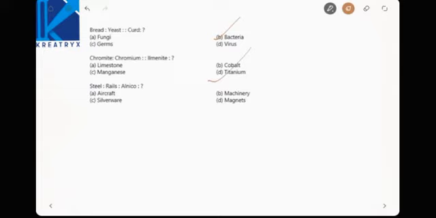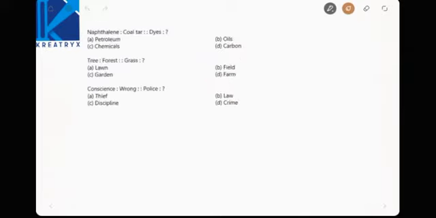Steel, rails. Alnico, see, you are an engineering student, alnico is used for making magnets. Okay, next, naphthalene is for coal tar. Dyes is for which one? Petroleum, right? You can easily observe it. Tree, forest. Grass, lawn, easy observation, easy picking.